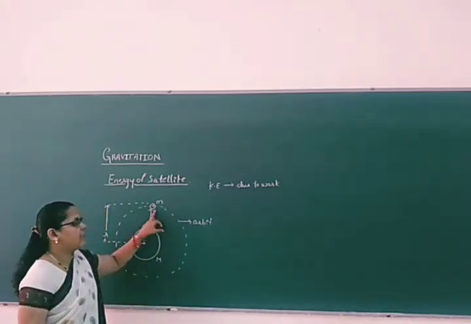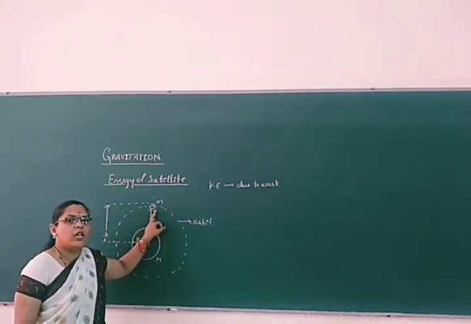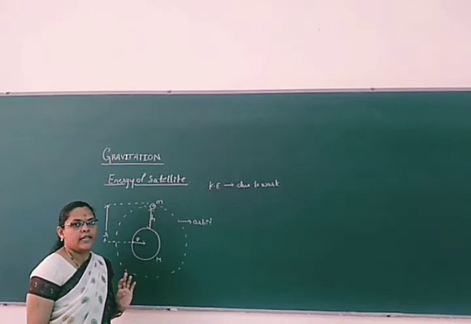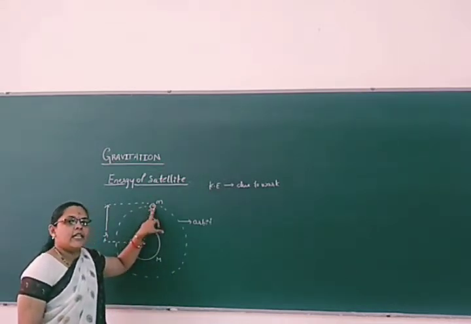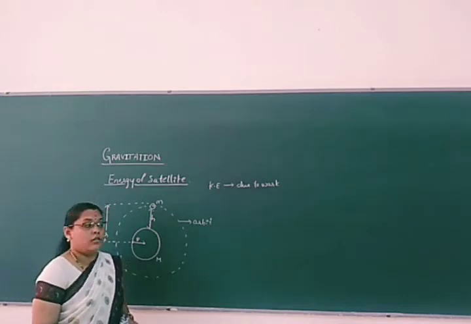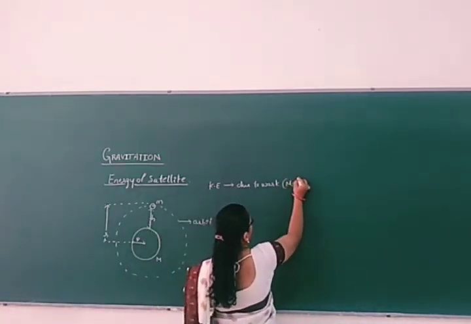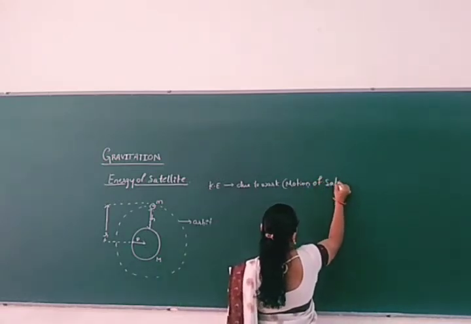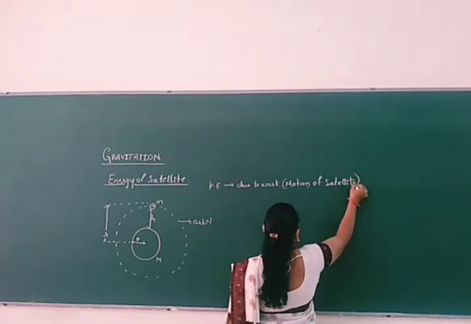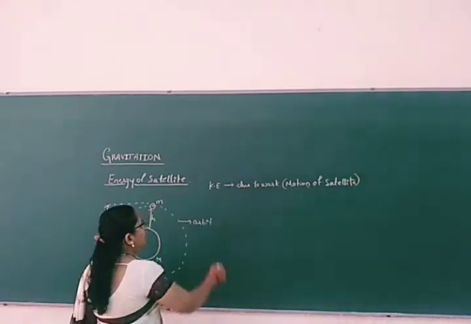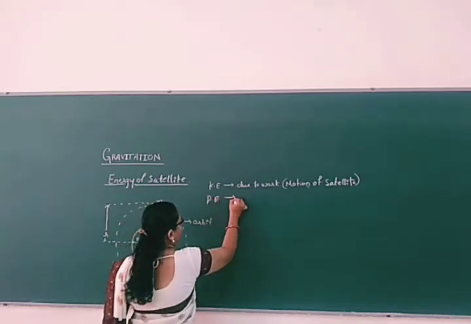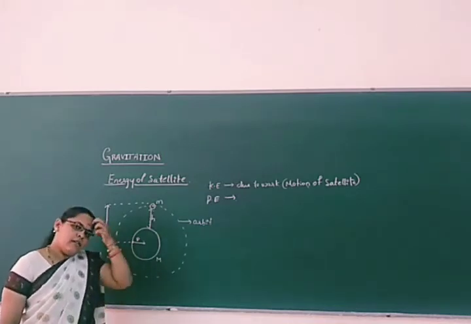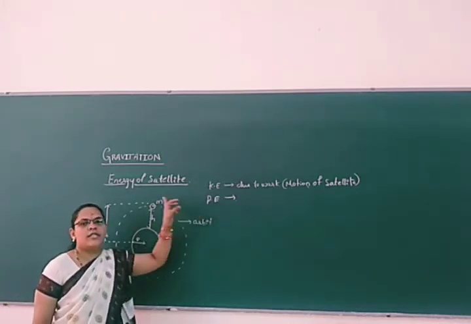That is nothing but, if the satellite is executing uniform circular motion around the earth, it means it has energy. What kind of energy is it? It is kinetic energy. So the satellite has kinetic energy due to its motion, the motion of the satellite. Now, if it has kinetic energy due to its motion, right? How are we getting it? Due to the motion of the satellite, we got it.